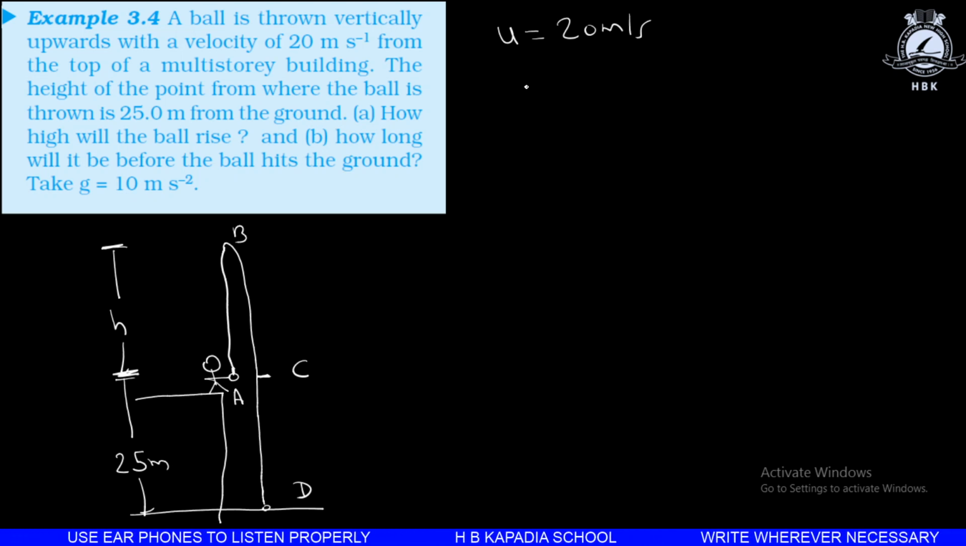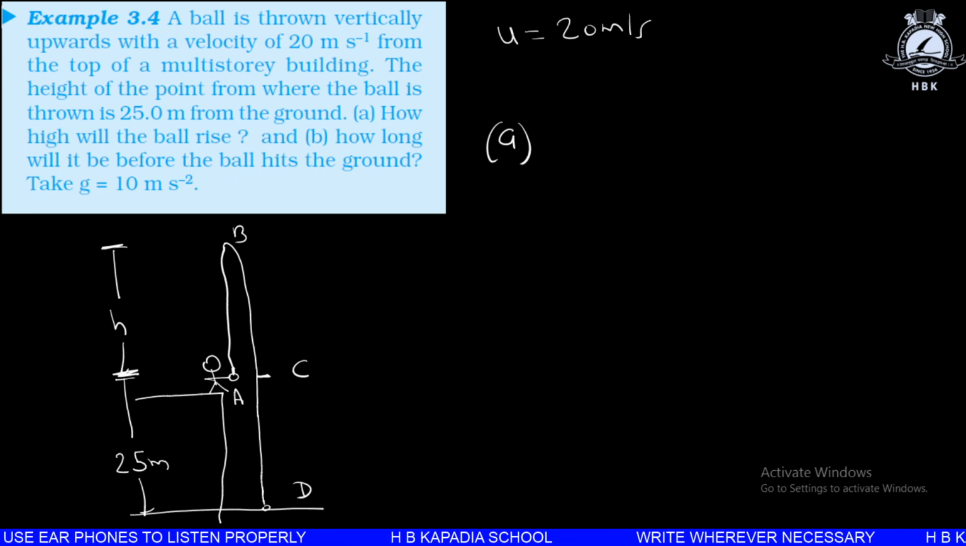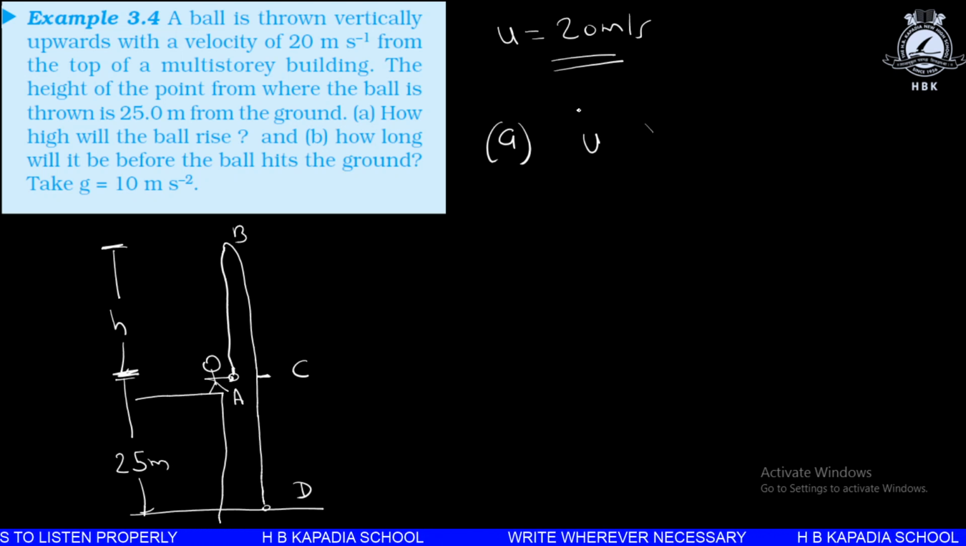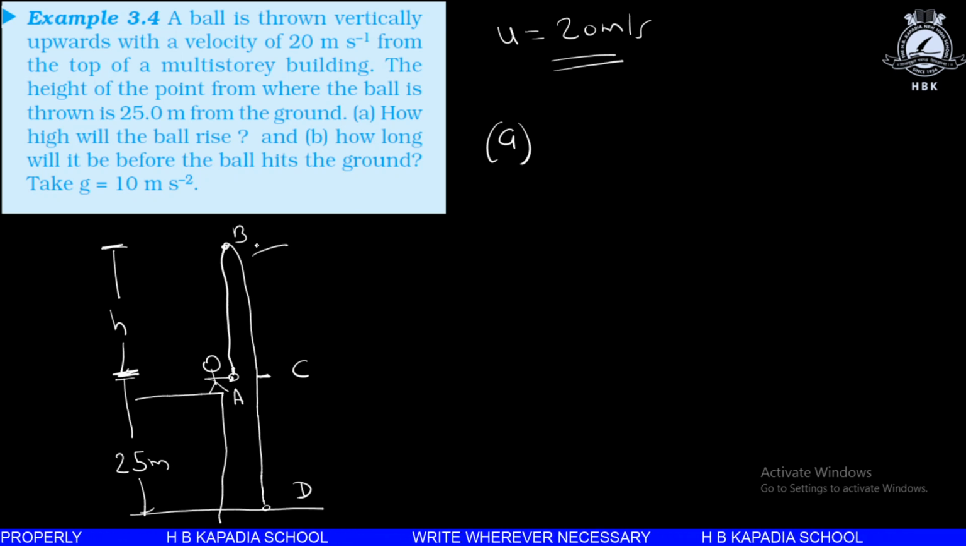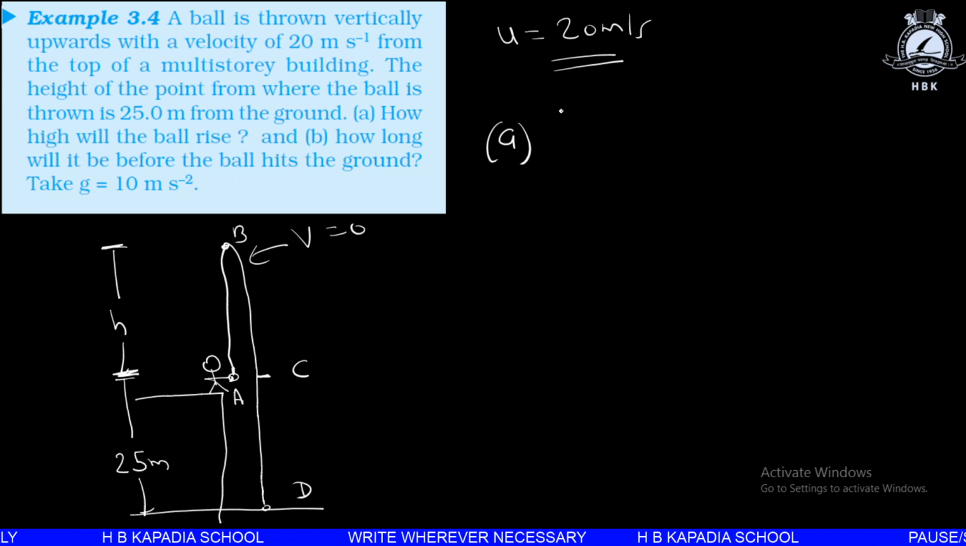So first of all, let us find out the height, part A. How high will the ball rise? Imagine the ball is initially at this position. Its initial velocity is given to us: u is equal to 20 meters per second. When the ball reaches the highest point at point B, its final velocity will become 0. We know the initial velocity, and we know the acceleration due to gravity, which is given to be 10 meters per second squared.